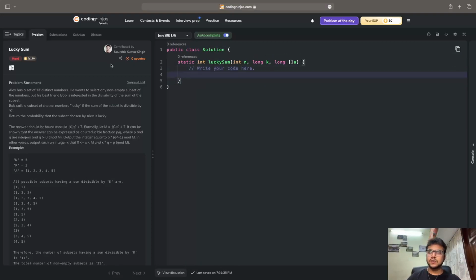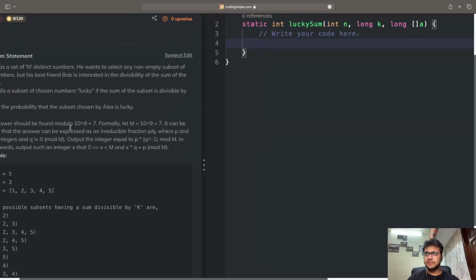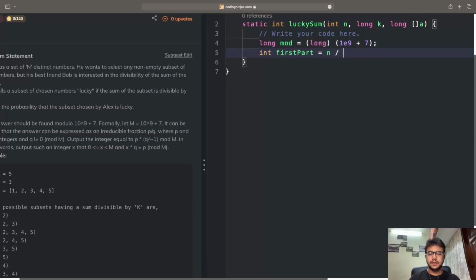Because I think the solution is going to be very, very large, as you can see in the question, it says the answer should be found modulo 10 raised to the power 9 plus 7. So I'll write long mod is equal to 1e9 plus 7. That's given in the question, which is why I'm writing it. This is going to be my mod value. Then I'll have to get the first part: int firstPart is equal to n by 2. All right, simple.